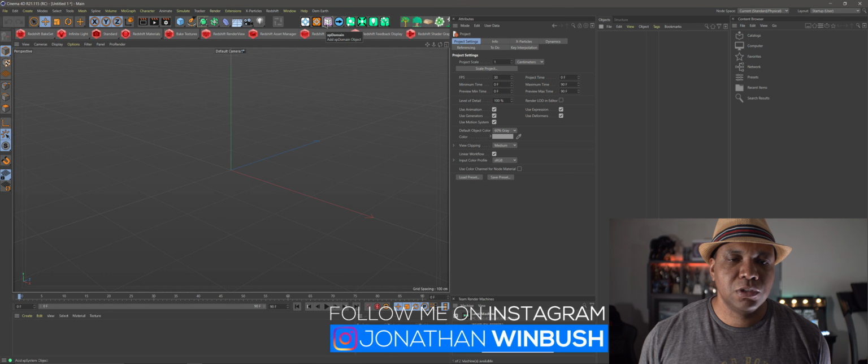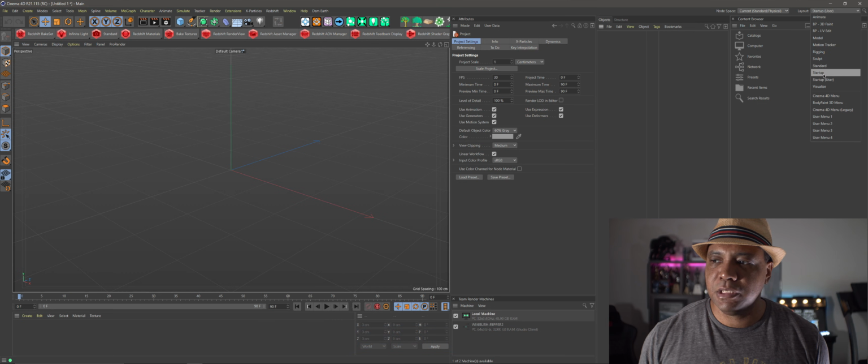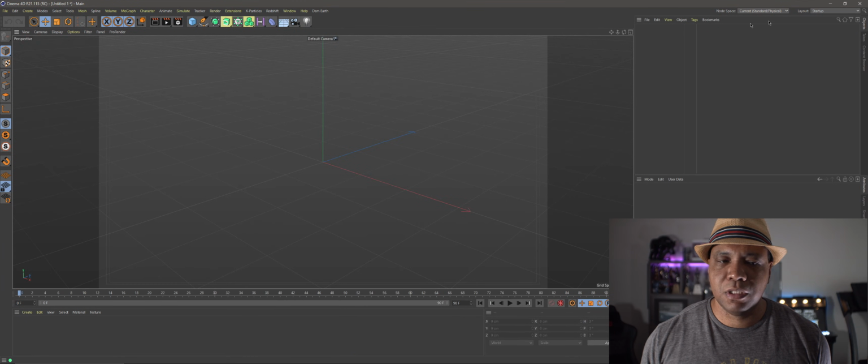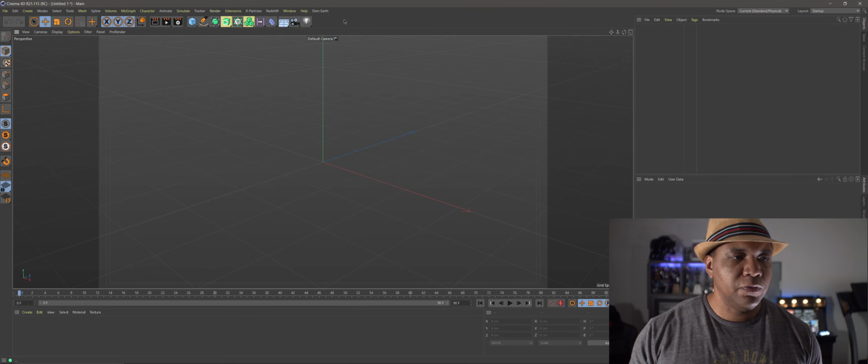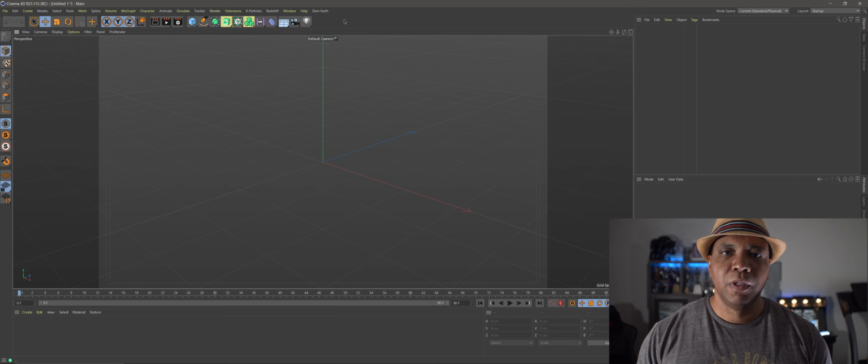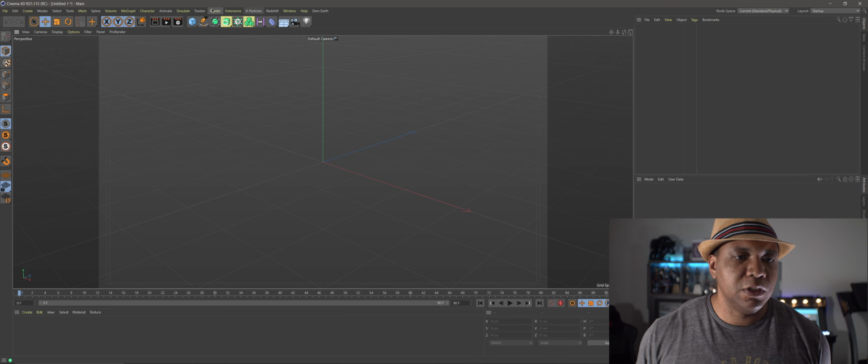And so let me start by going to the vanilla setup. So if I go over here to layout, click on startup, this is what Cinema 4D looks like whenever we first open it up. And so let's start by putting the Redshift panel in here by going over to Redshift.